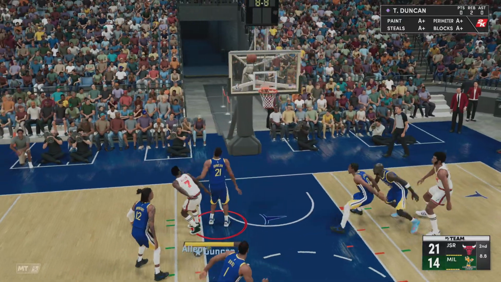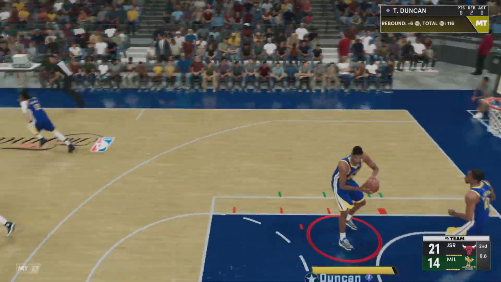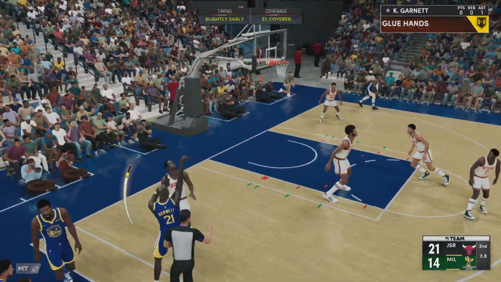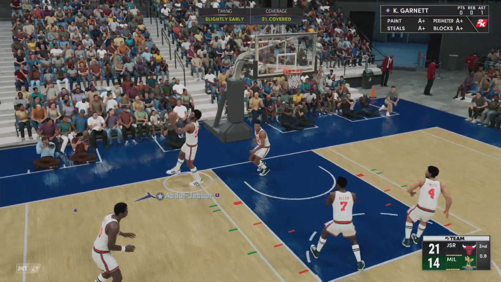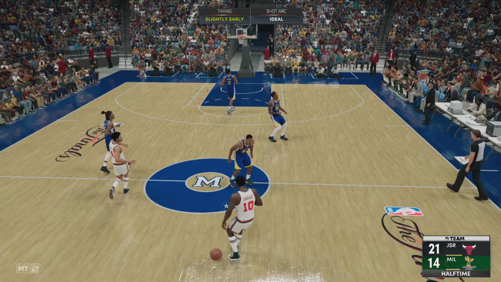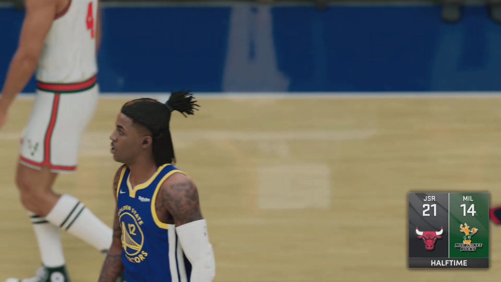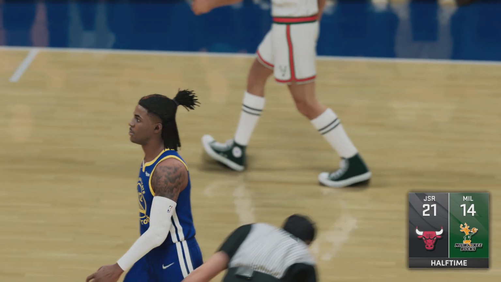Allen. DeRozan with the rebound. Rose finds Garnett. A chance to extend the lead to double digits, but it's no good. And the first half is now in the books. It's Chicago up by 7. And join us right back.